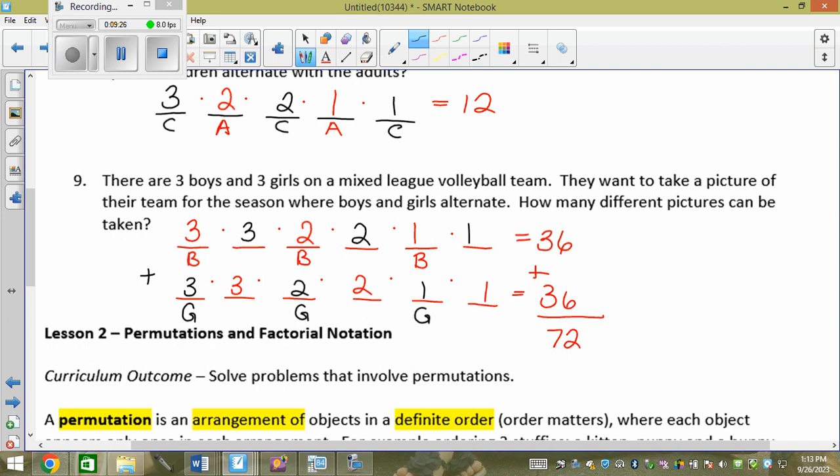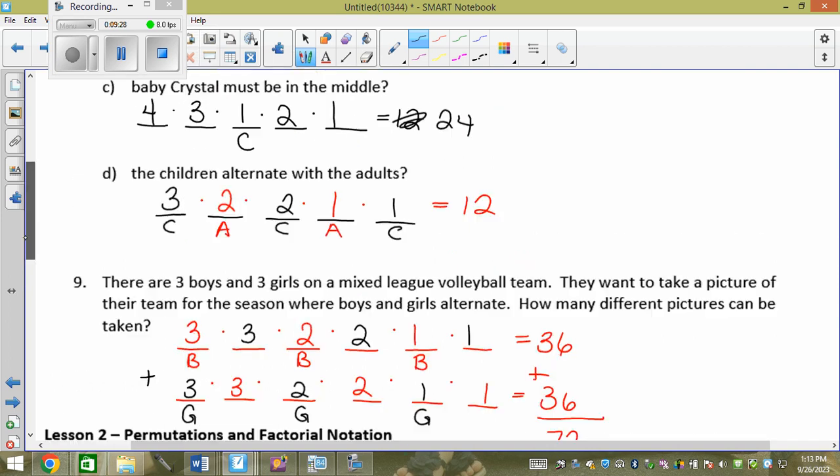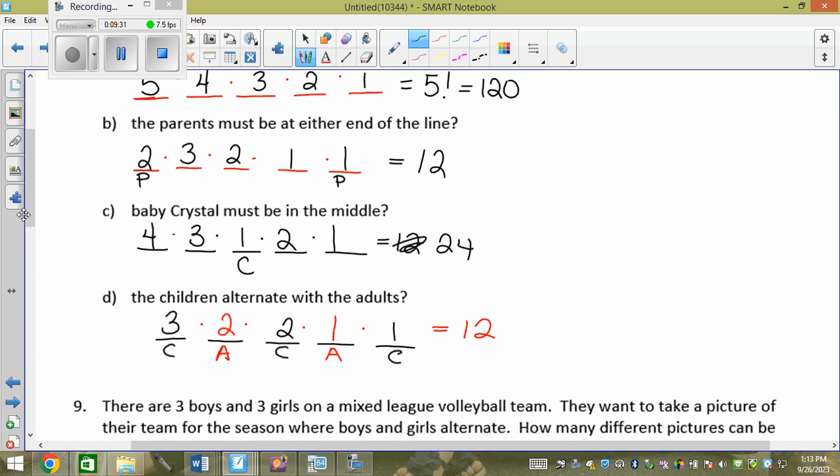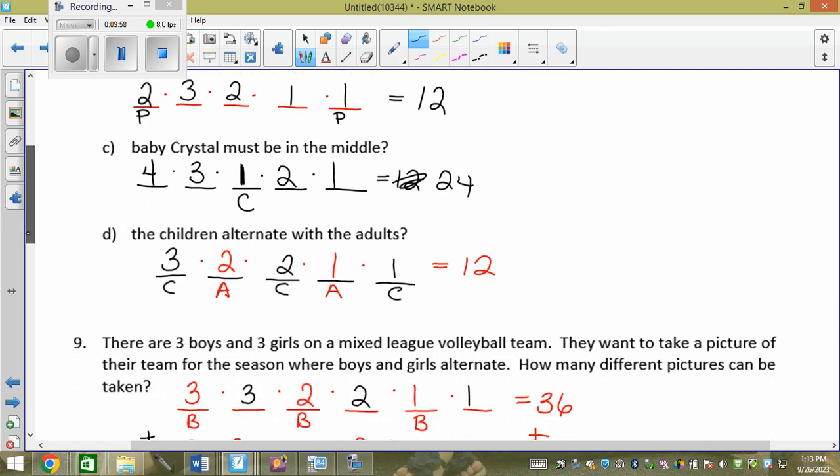So for 8C, I'm just confused how it's 24. How is that 24? 4 times 3 times 2 is 24. Yeah, but what about the 5th person? Why is there 2 ones? Because this is the child. This is Crystal. She had to get set here first. Okay. Then I only have 4 people left for this one. Then 3. Then 2. Then the last person has to go there. It's only because that first limited one actually happened before all the rest happened. Okay.